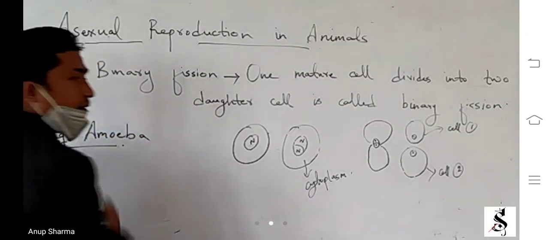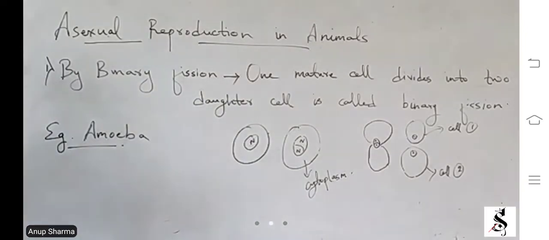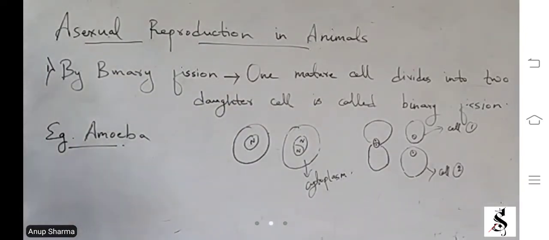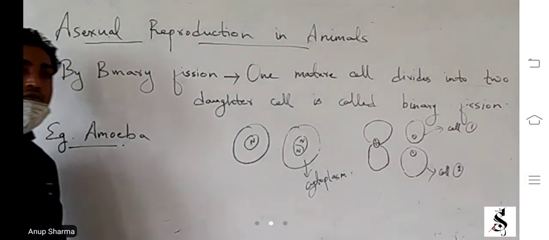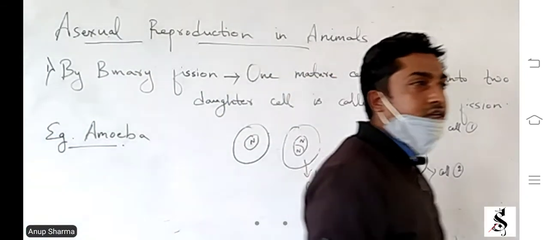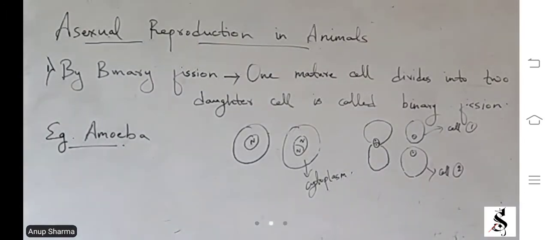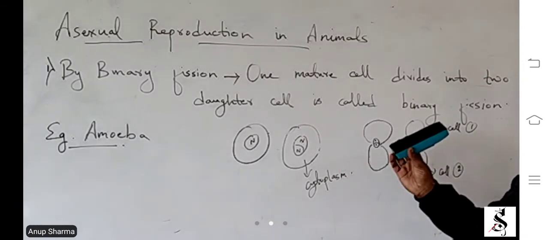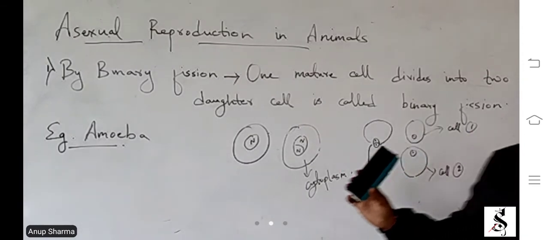Amoebas are microorganisms which are mostly found in water bodies. They are very minute. Even a glass of water can contain amoebas. Okay, binary fission done? Any problem?